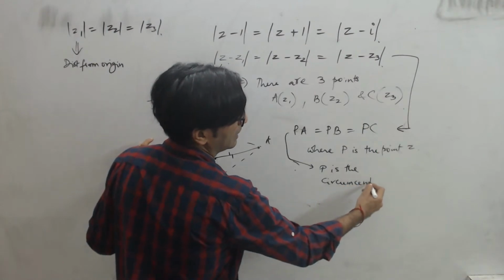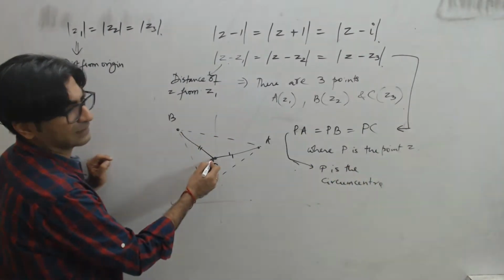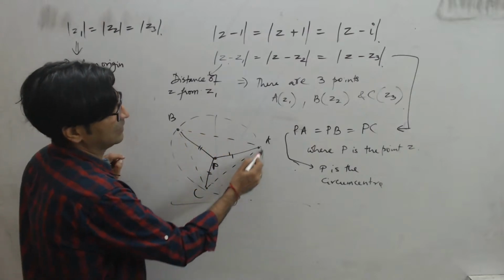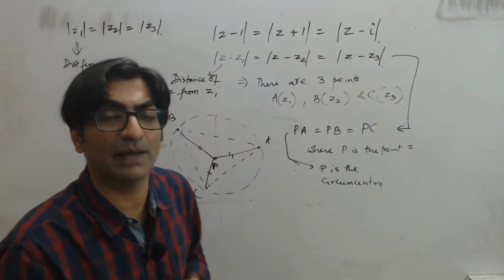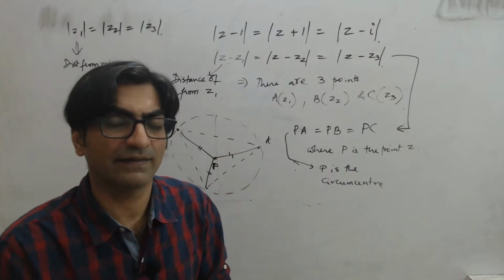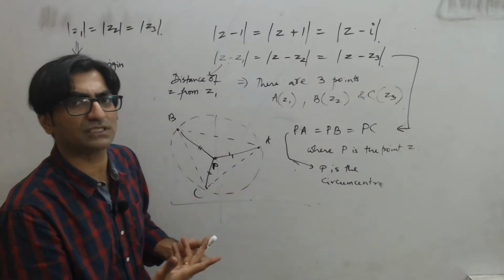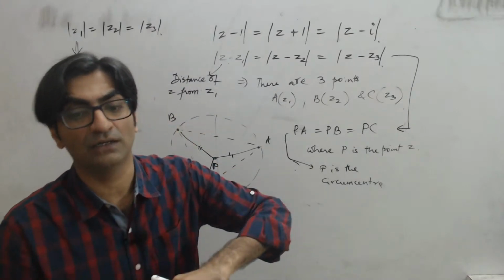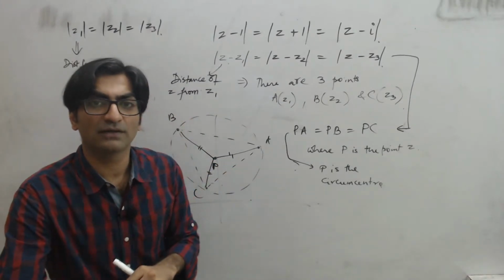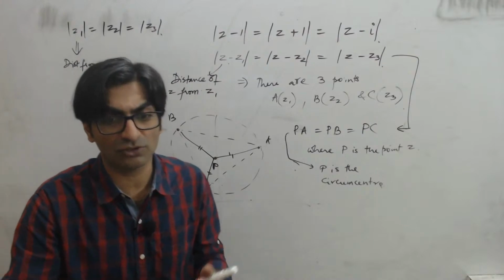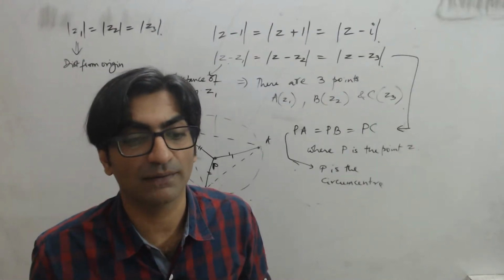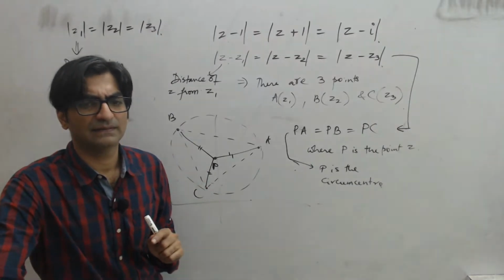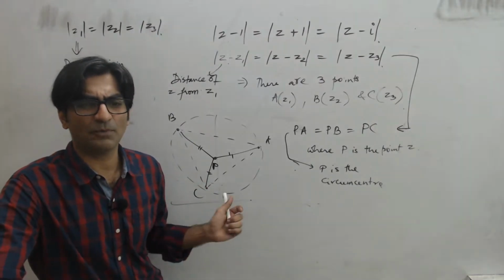Circumcenter का क्या मतलब हुआ? It is the center of the circle which circumscribes this triangle. तो अगर एक सर्कल बनेगा तो यूनिक सर्कल बनता है. There can only be one circle which encloses all the 3 points of a triangle. So if there is a unique circle, then there must be a unique point. And so this point P will also be a unique one. Does that make sense? Is that point clear to everybody?